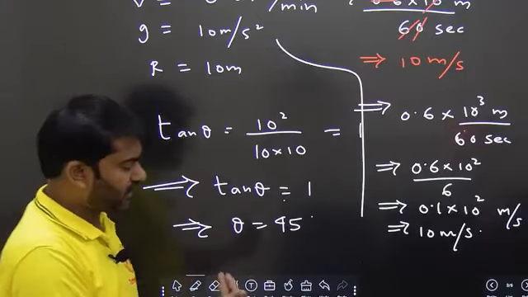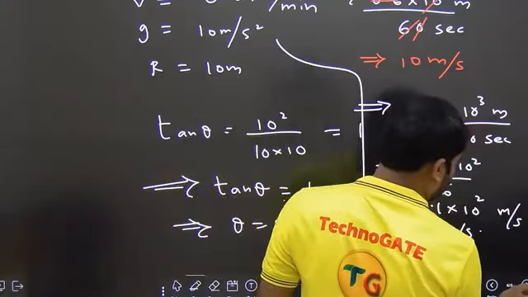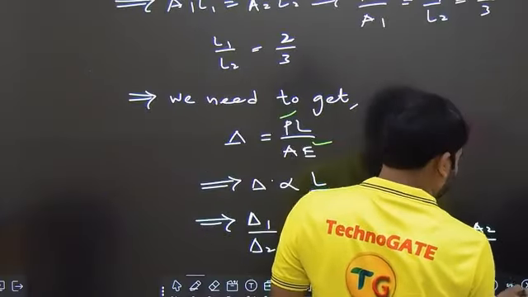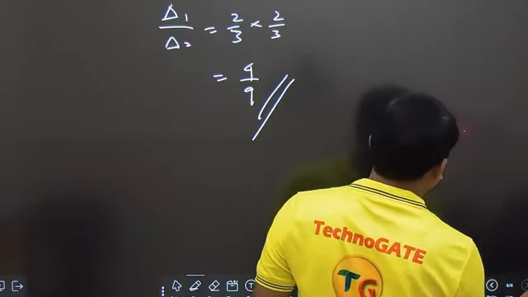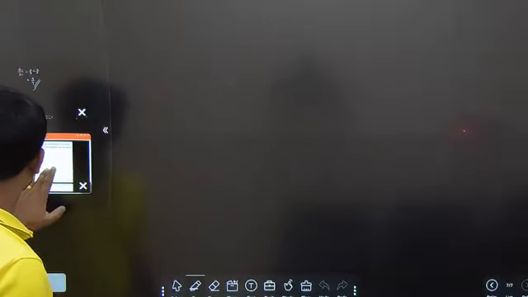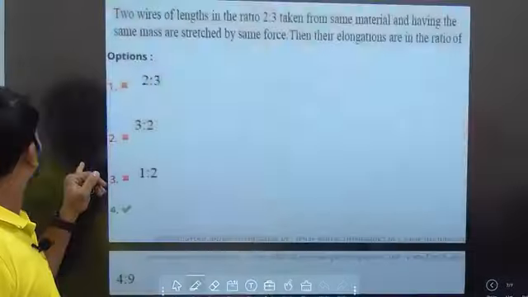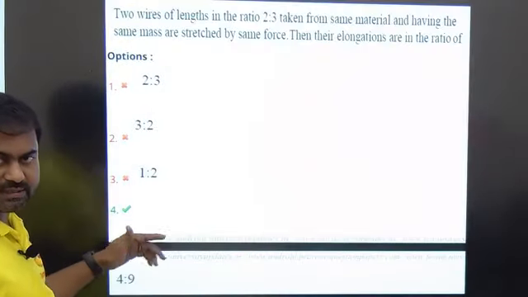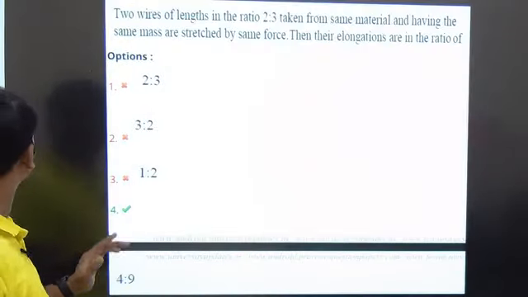From the next one, I will try to write below that. I will avoid getting the text cut there. So we got the answer for this question as well. For this question, we got the answer as option number 4. Fine.